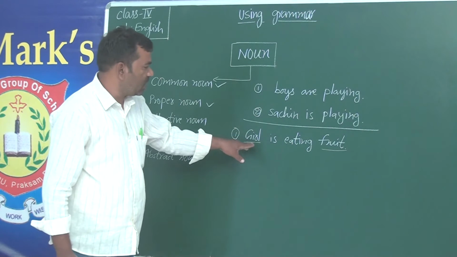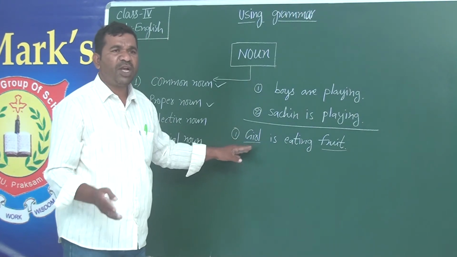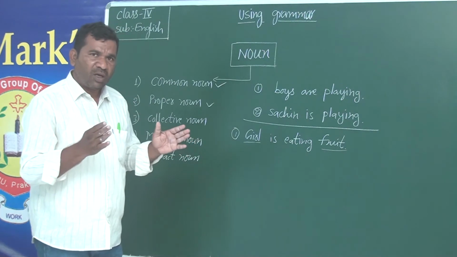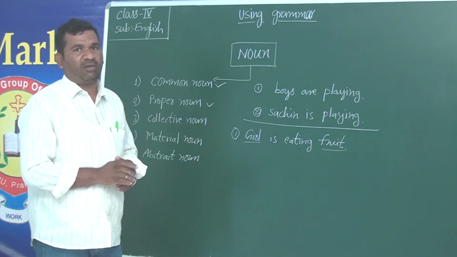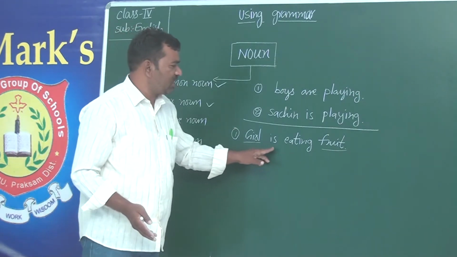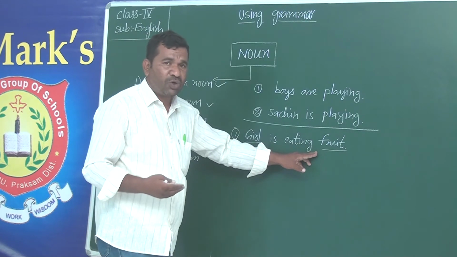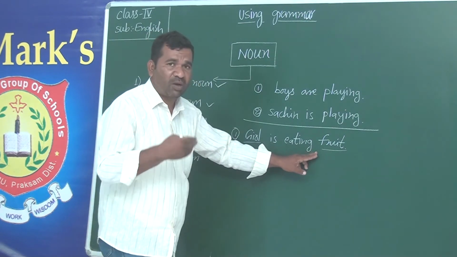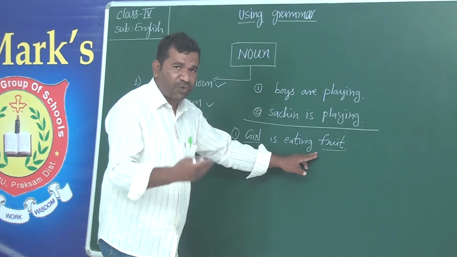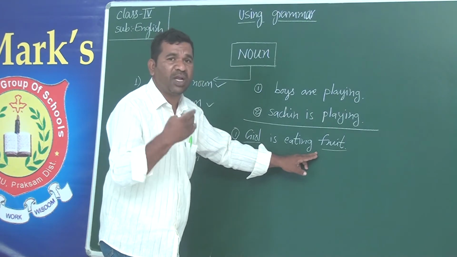Okay? You see the girl. Girl means it can be anyone. We didn't mention a particular girl. It can be anyone. Girl is eating fruit. And what she is eating, do you think we have mentioned any particular name of the fruit? No. She is eating any fruit. Fruit means it can be anything.